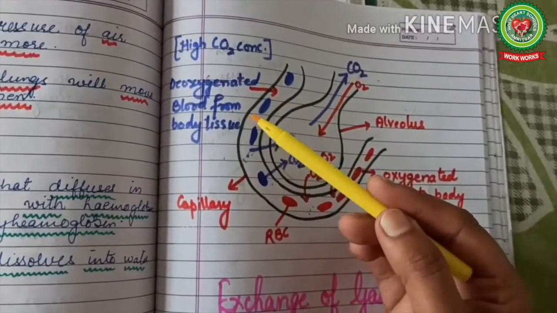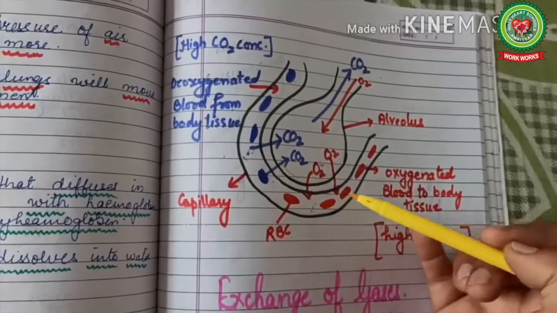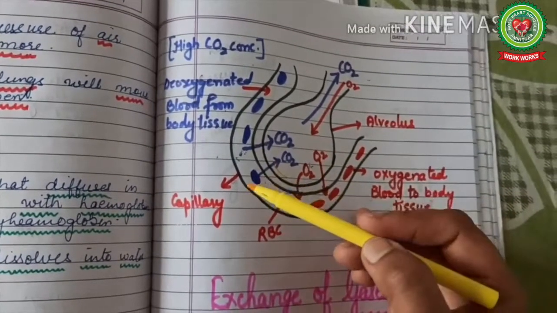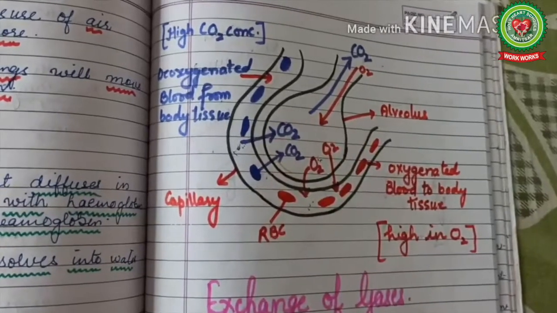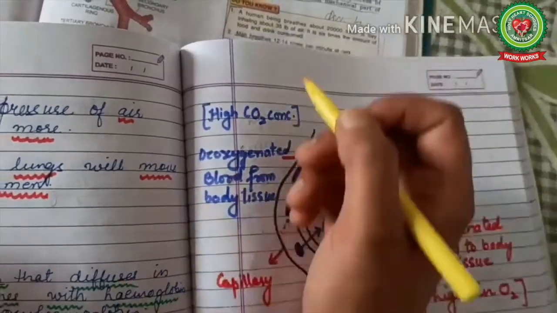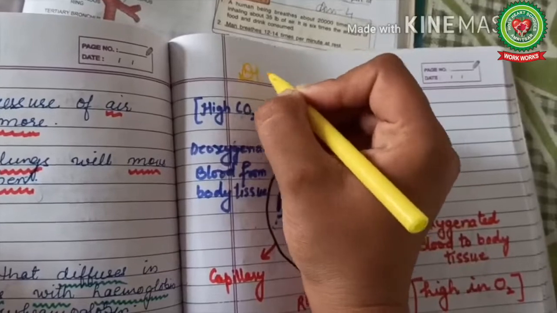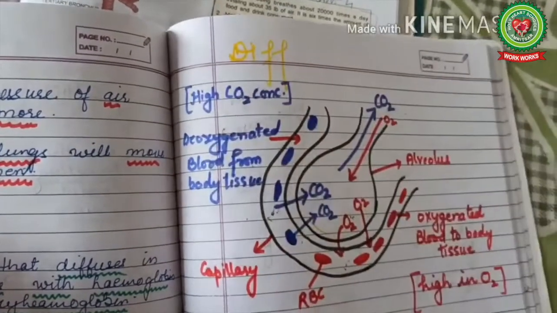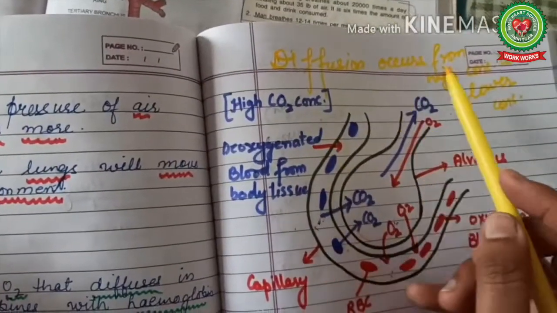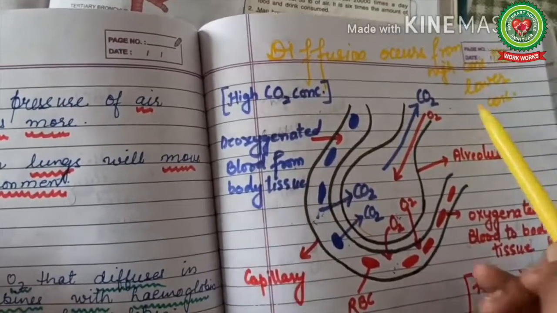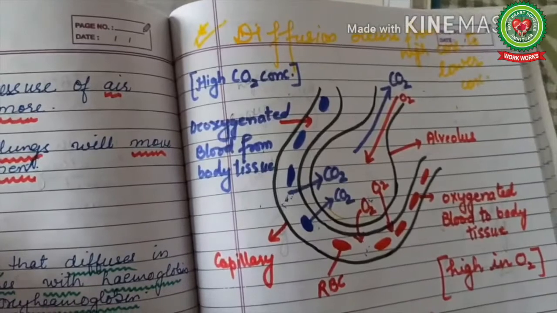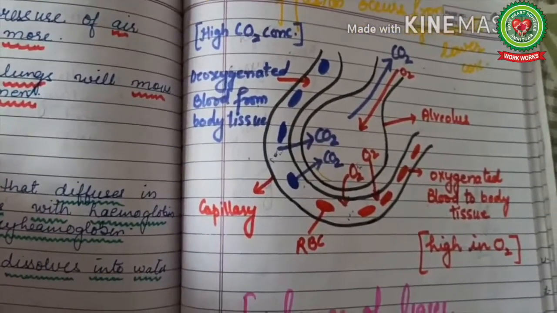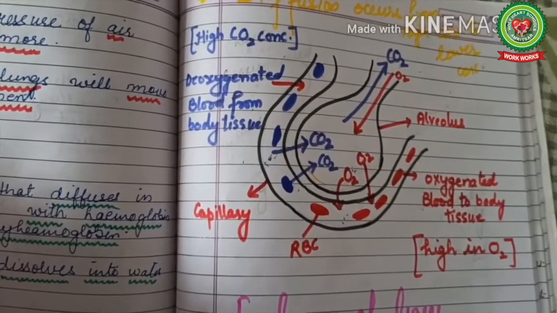Deoxygenated blood from the body tissue is flowing in this capillary. We know diffusion occurs from high concentration to low concentration. This thing we will never forget. This is very important, it will make your topic very clear.